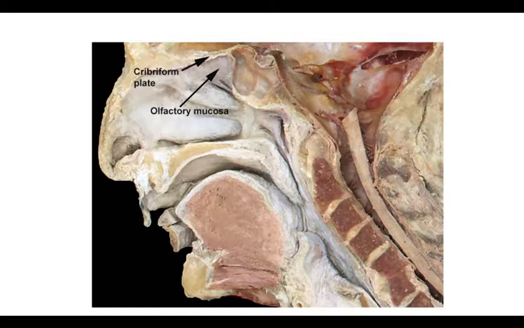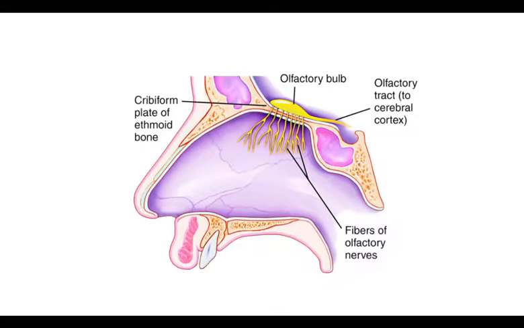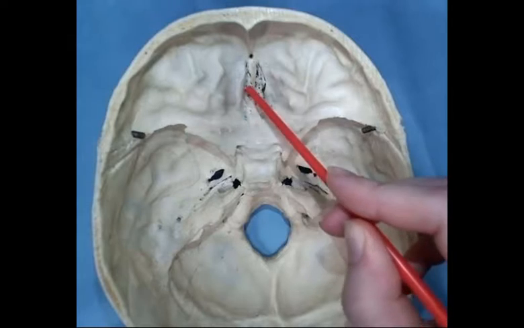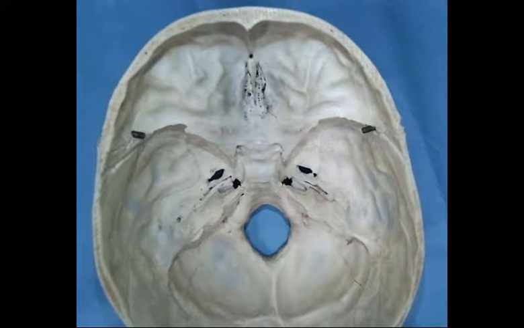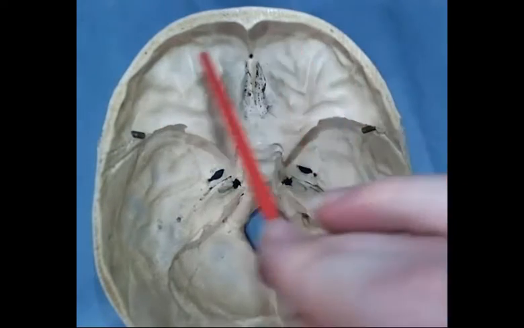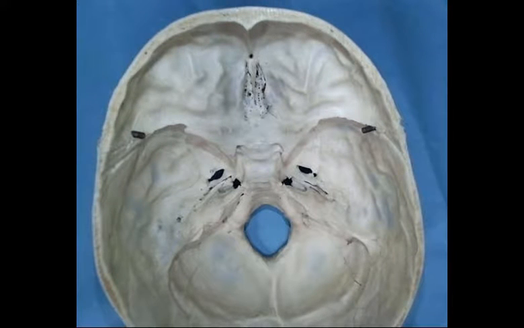The first cranial nerve is the olfactory nerve. Cranial nerve 1 begins with the olfactory neurons in the olfactory mucosa that lines the nasal passages. The axons of these neurons are collected into bundles that make up the olfactory nerves themselves. The olfactory nerves pass upwards through holes in the cribriform plate of the ethmoid bone to end in the olfactory bulb, an extension of the forebrain in the anterior cranial fossa. The olfactory nerve carries special afferent fibers from the nose to the brain.